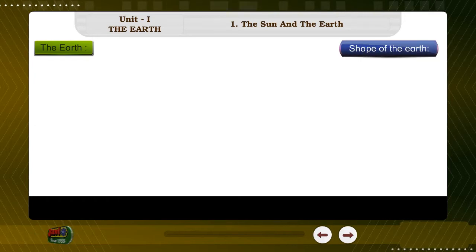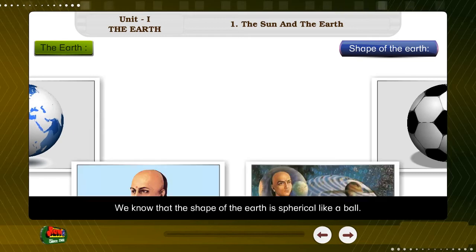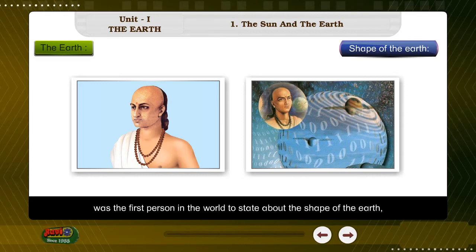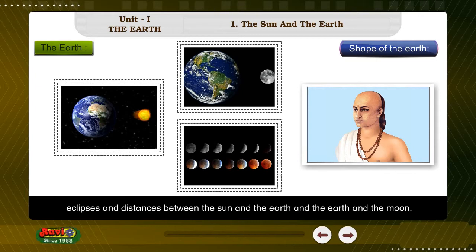Shape of the Earth. We know that the shape of the Earth is spherical like a ball. Aryabhatta, an eminent astrologer and greatest mathematician of India, was the first person in the world to state about the shape of the Earth, eclipses and distances between the Sun and the Earth and the Moon.